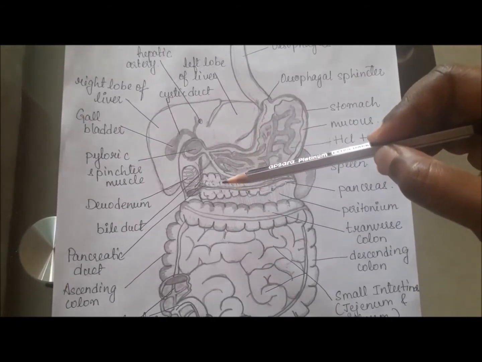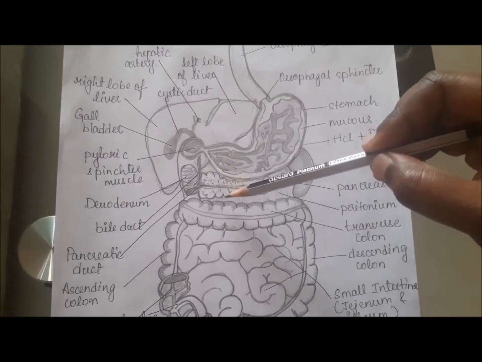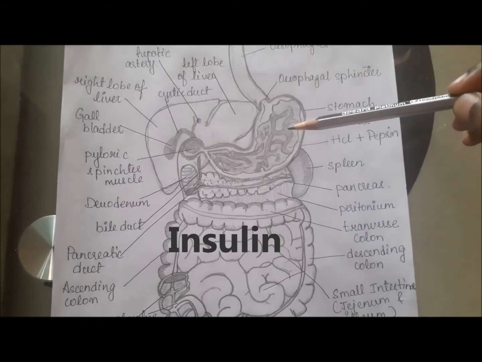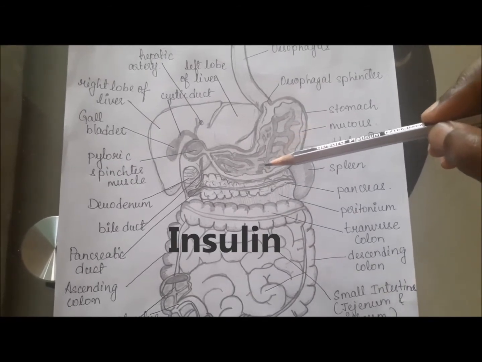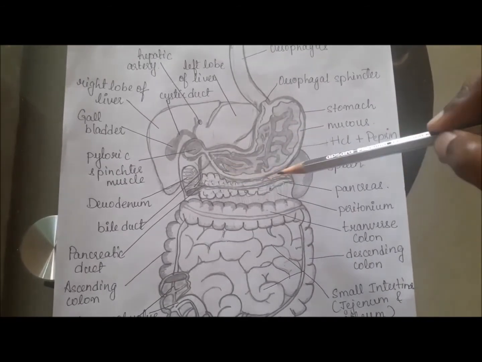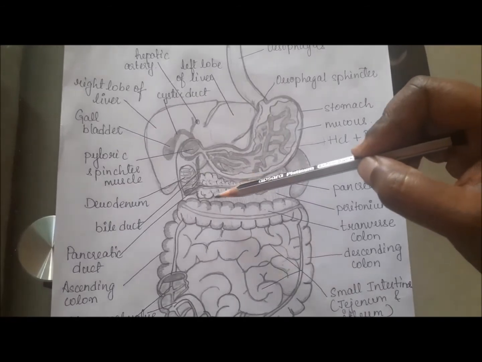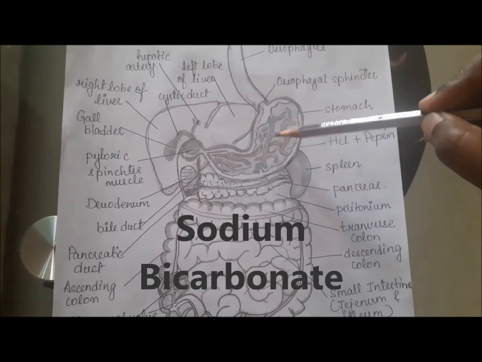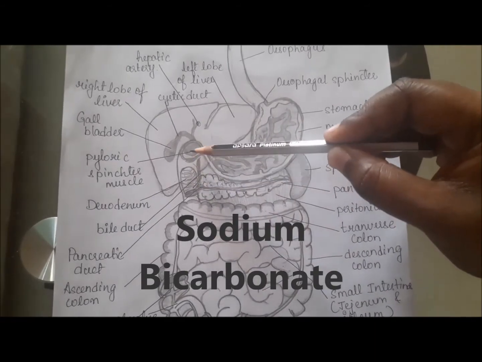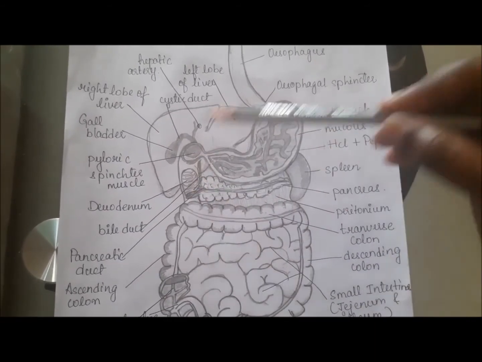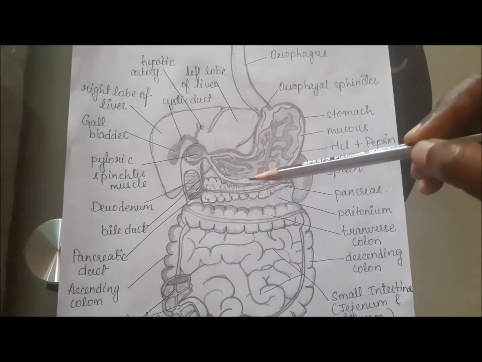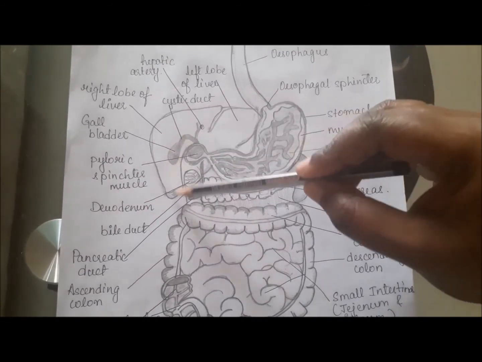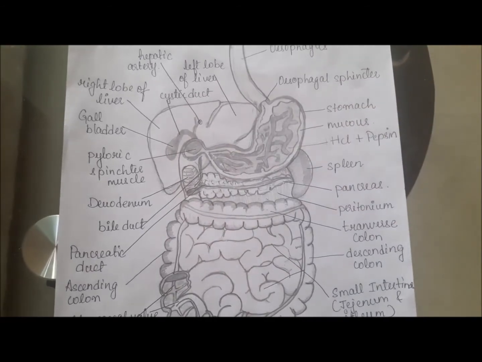It produces hormones such as insulin, which helps to regulate the blood sugar level. The pancreas also produces sodium bicarbonate, which helps to neutralize the stomach acids which have been drained into the duodenum. Therefore, most of the chemical digestion takes place in the duodenum.